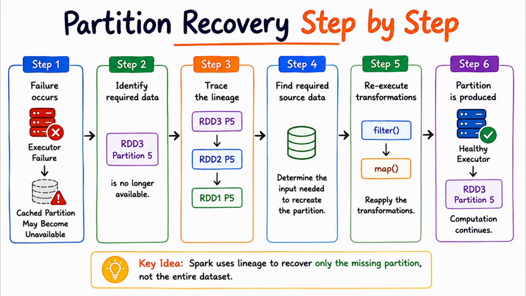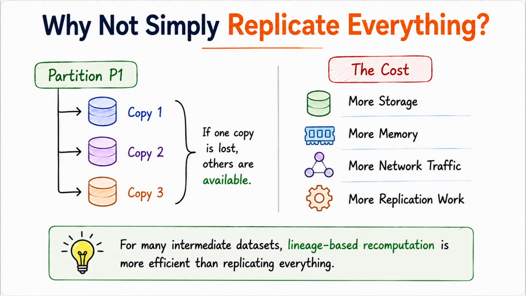So the important idea isn't that Spark keeps a backup copy of everything. The idea is that Spark has enough dependency information to reproduce what is needed. Now, you might be thinking, why go through all this trouble? Why not just keep another copy of everything? That's a reasonable question. Replication certainly has advantages, but it also comes with a cost. Keeping multiple physical copies requires additional storage and memory, and moving those copies around can increase network traffic. So for intermediate data, lineage-based recomputation can avoid the ongoing cost of maintaining multiple physical copies.